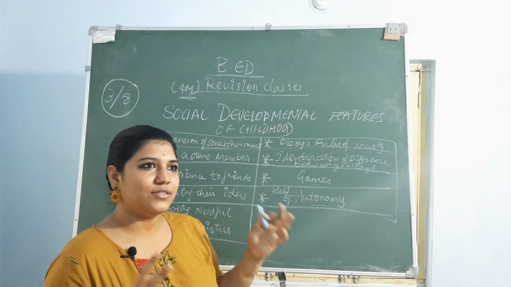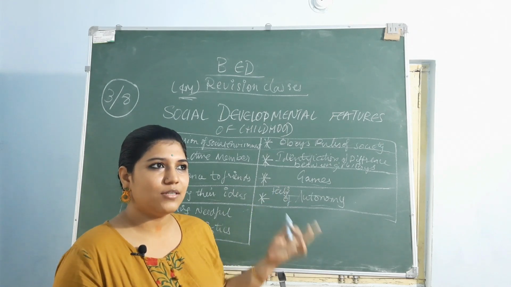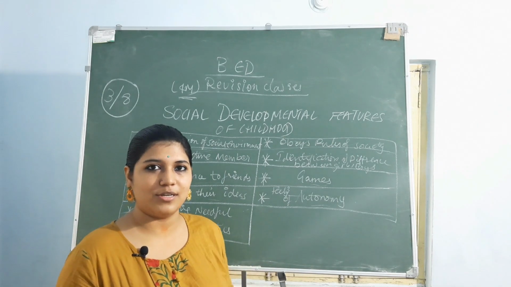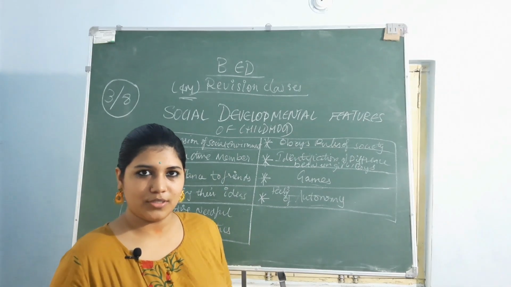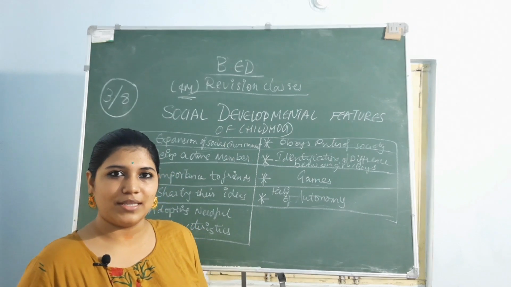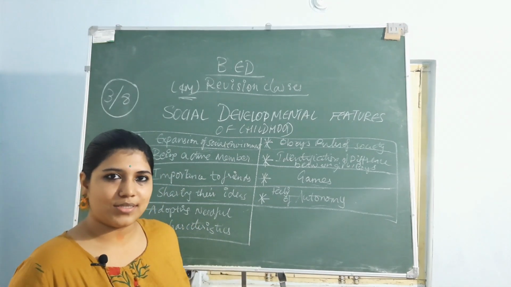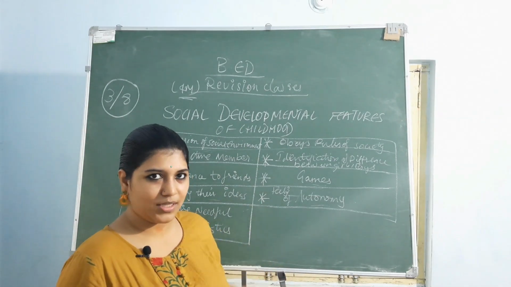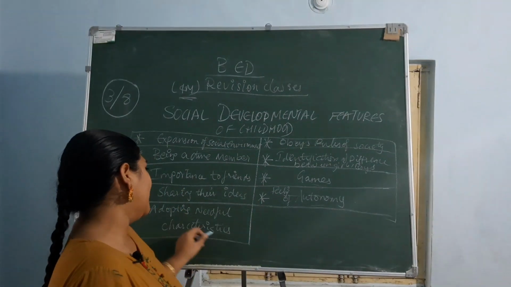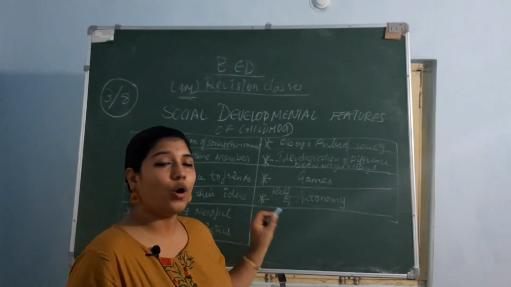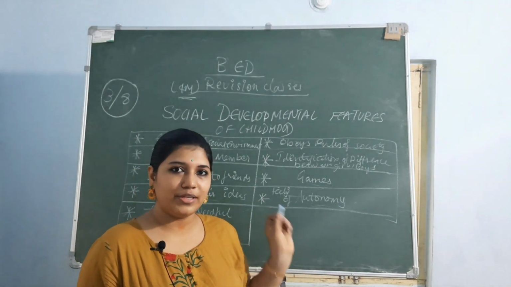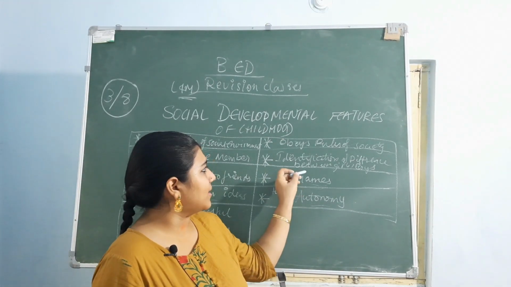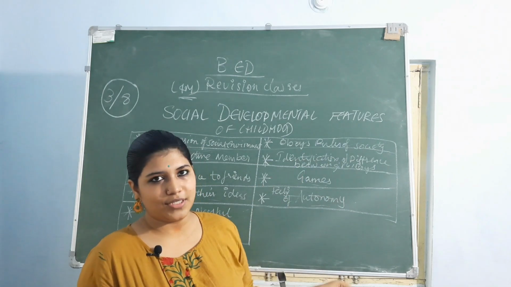And this major interest, how it shifts is where children whose parents don't care for them get attracted to those children whose parents care for them a lot. Okay, your parents are like this, your parents are like that. They start talking about this environment and that environment, and like that interest develops between them. Then adopting the needful characteristics. If you have to go outside, you should have those needful characteristics or manners to move outside in society, and then obey the rules of society, as I told you.